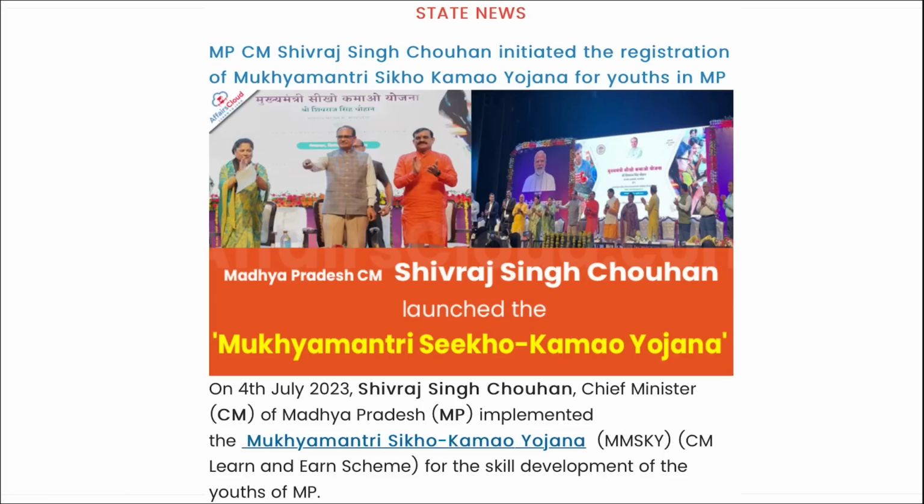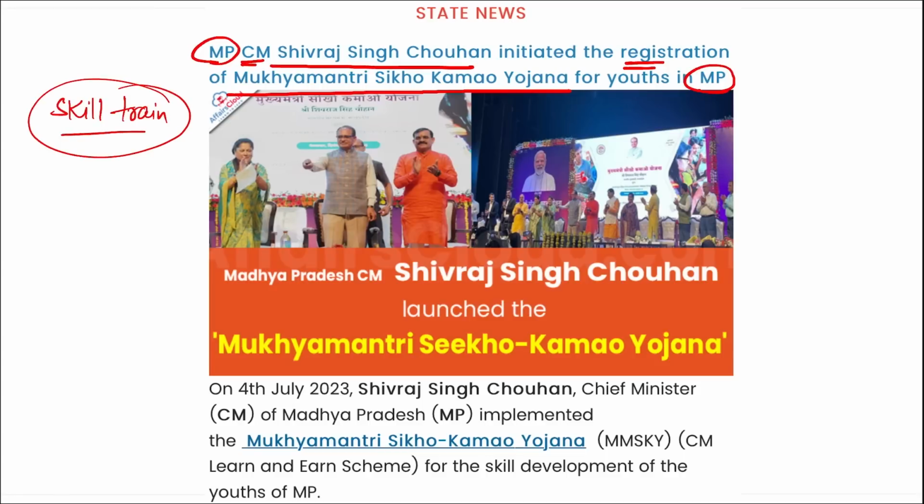Moving to the state news, Madhya Pradesh Chief Minister Shivraj Singh Chauhan initiated the registration of Mukhyamantri Sikho Kamao Yojana for youth in MP. As the name suggests, it is basically a skill training initiative where skills will be provided to the youth of Madhya Pradesh, and with that they will be able to go for employment. Correct? The scheme aims to facilitate on the job training opportunities in the registered industrial and vocational establishments that will enable the young individuals to get industry suitable skills. Right? Highly important, take a note of this.